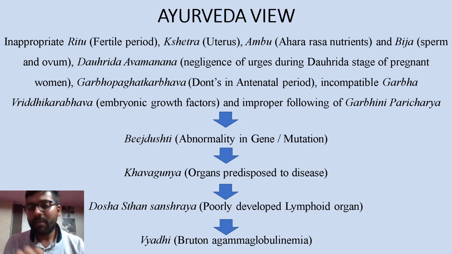The organs which develop from the defective बीज भाग अवयव have khavaigunya, and in this khavaigunya the dosha is accumulated and sthana samshraya of those takes place, and finally there is development of this vyadhi, that is Bruton agammaglobulinemia. This may be one of the samprapti for developing this disease.